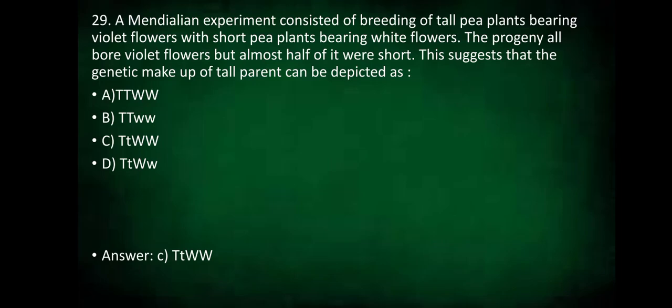The answer is capital T small t with capital W and capital W, because all were violet flowers. So violet flowers is a dominant characteristic, and also they are telling that half of them were short plants. So we have a dominant character and a recessive also. So capital T and small t. This way we can justify the answer.